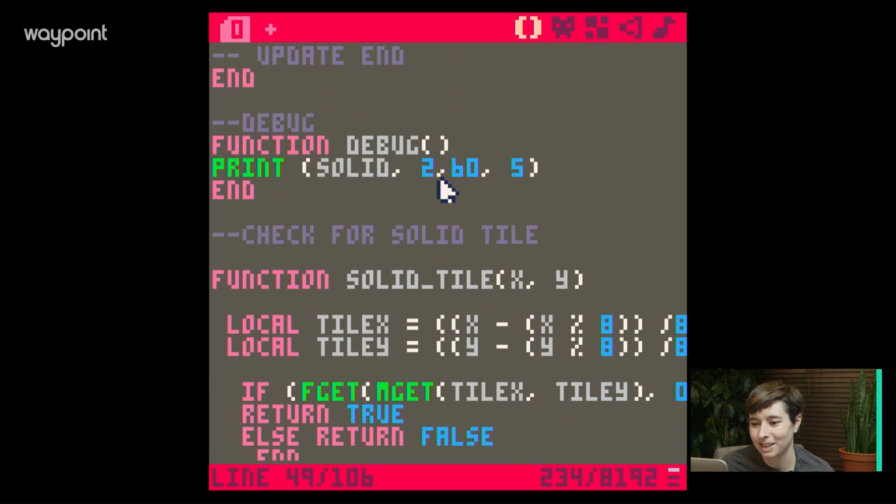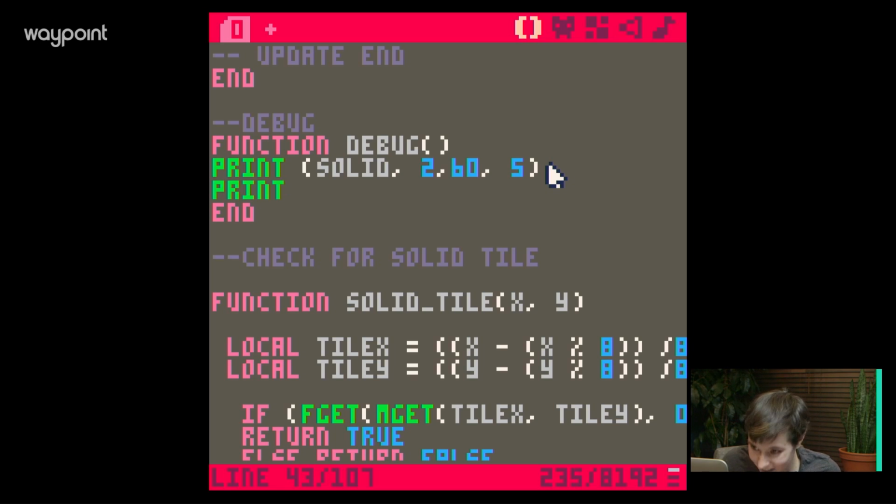Print. It should be kiss, because that's the function, yeah, kiss. And then I guess we could put that 2 over is fine. 2 over and then like 65, and then in 5 should be fine. Love to say kiss to true.